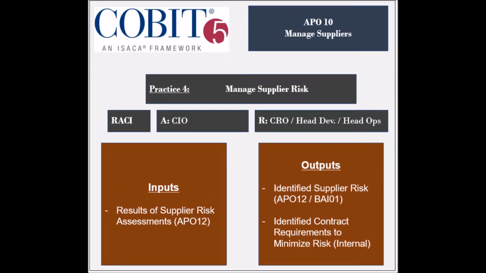The fourth practice is to manage the supplier risk. The entities that are responsible for this practice are the Chief Risk Officer, the Head Development, and the Head IT Operations. The entity that is held accountable is the Chief Information Officer. The practice receives one input, which is the results of supplier risk assessments from the APO12 process. It generates 2 outputs, which are the identified supplier risk to be used by the APO12 and BAI1 processes, and the identified contract requirements to minimize risk, to be used internally.